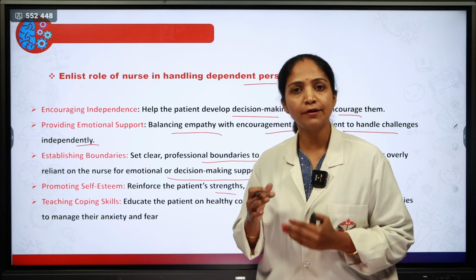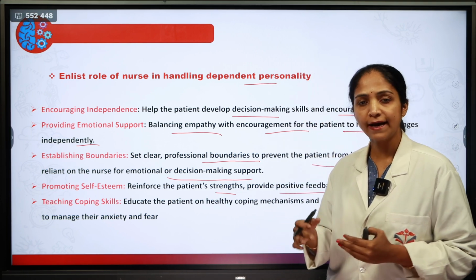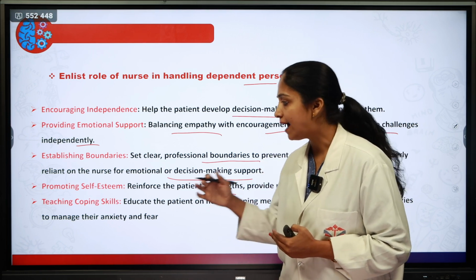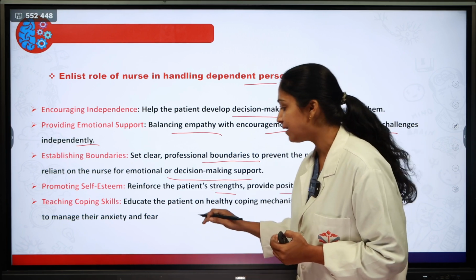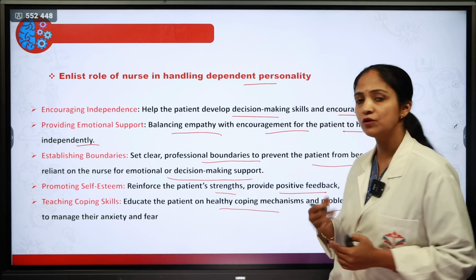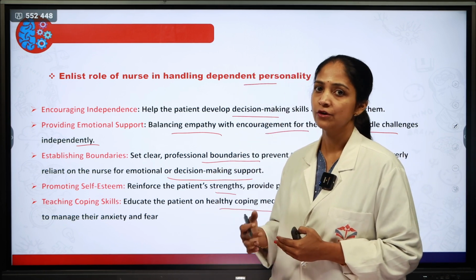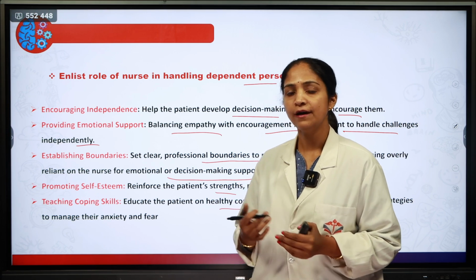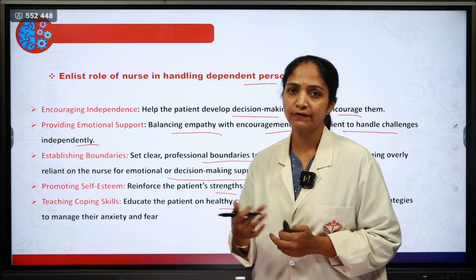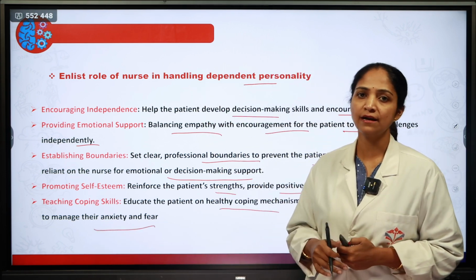Then along with that, we have to teach them coping skills. Especially with the dependent personality, they do not have the ability to do things by themselves independently. So here we have to teach them coping skills, educate the patient on healthy coping mechanisms, and along with that problem-solving strategies, for whatever problems arise in day-to-day activities. So we have to teach them how to solve the day-to-day problems, and whatever arises, they have to use problem-solving strategies to overcome that particular task. Managing their anxiety and fear is most important.